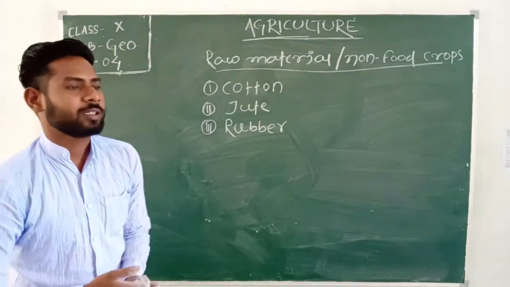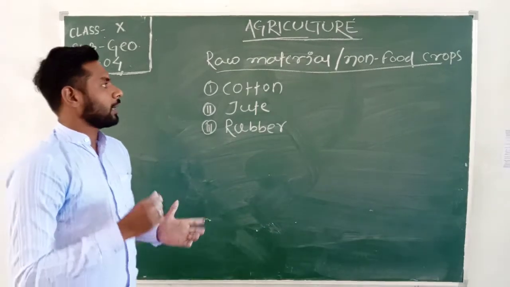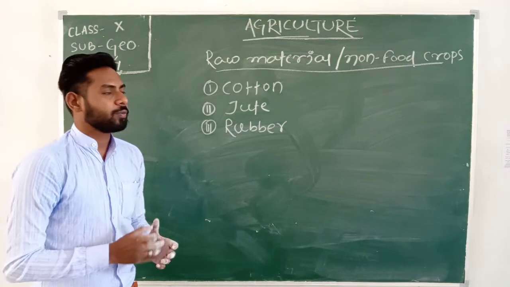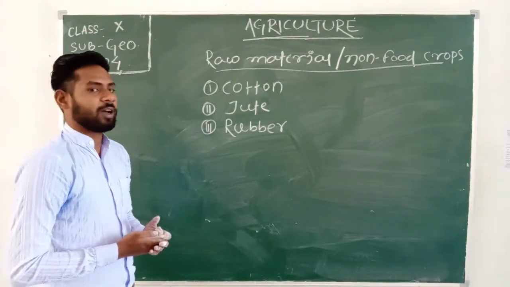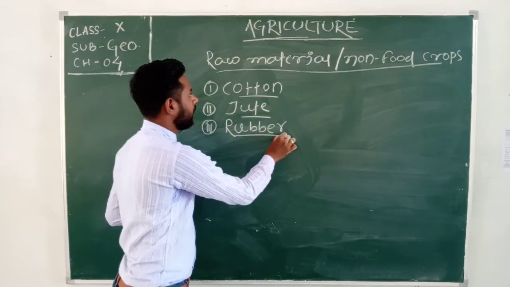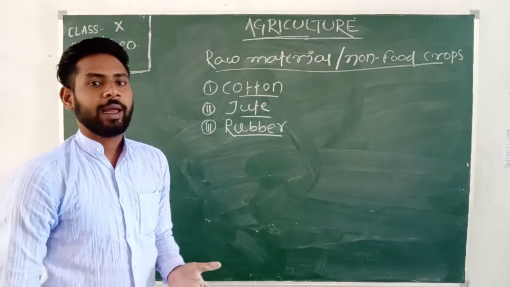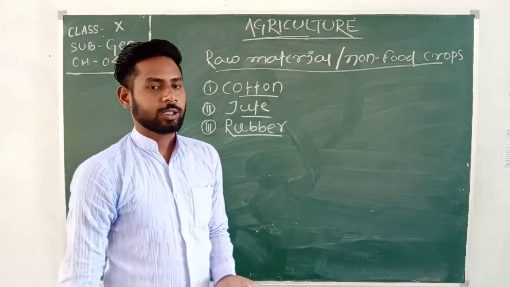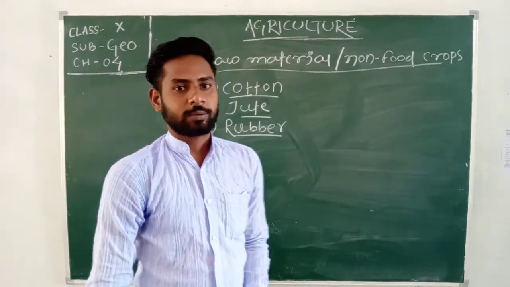After the major crops, or you can say the eating crops, some raw material or non-food crops are also cultivated or grown by our farmers. Okay, and those are cotton, jute and rubber. These are the three raw materials for Indian industry. Got it? So let's talk about cotton.